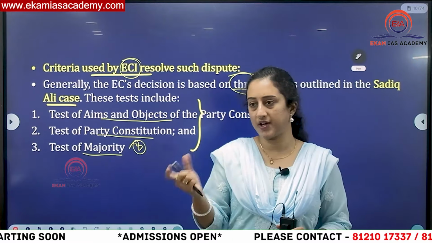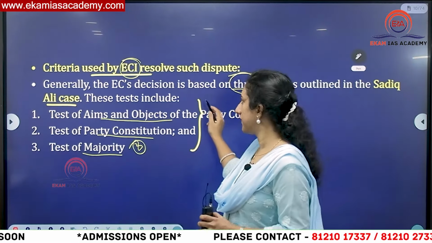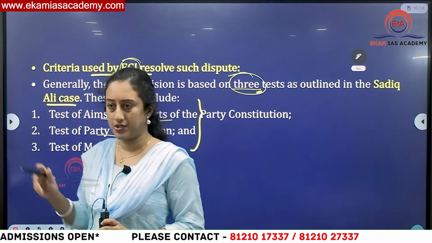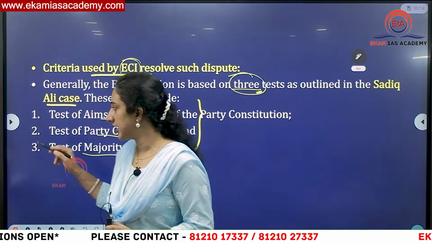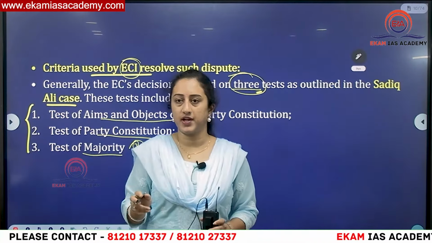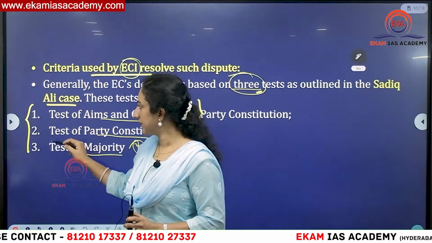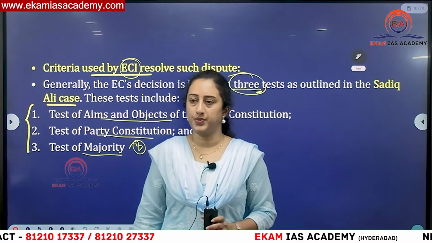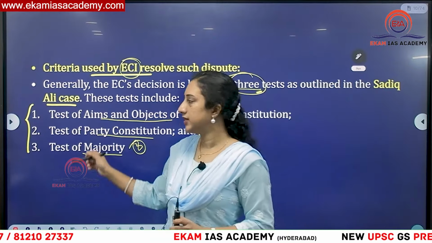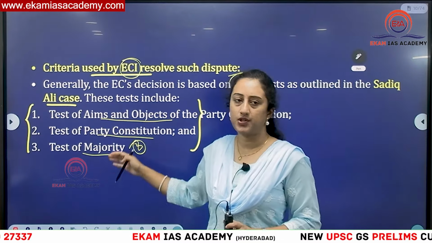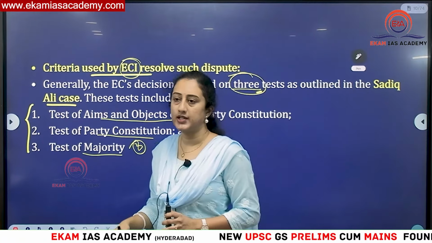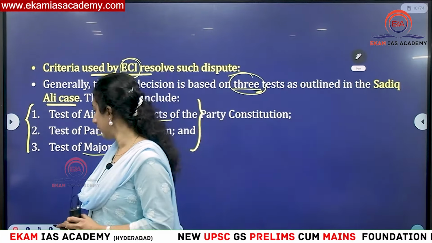At that time, Sadiq Ali challenged the Election Commission's decision. Till then, the Election Commission had not faced such a situation of deciding among factions. So for the first time, they gave these three criteria before the Supreme Court, saying that from now on, if there is a dispute, we will judge the issue based on these three parameters. In this way, these three came out of the Sadiq Ali case of 1972.